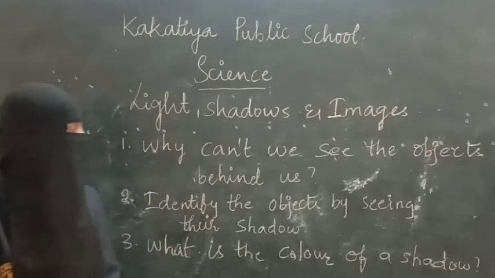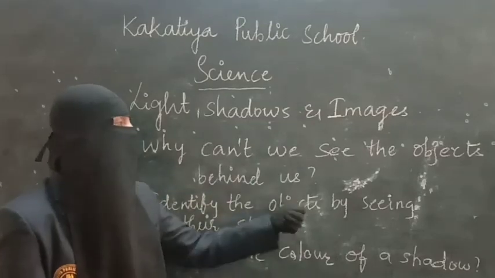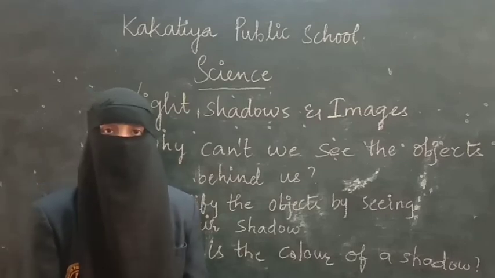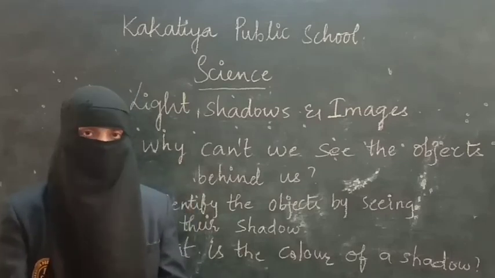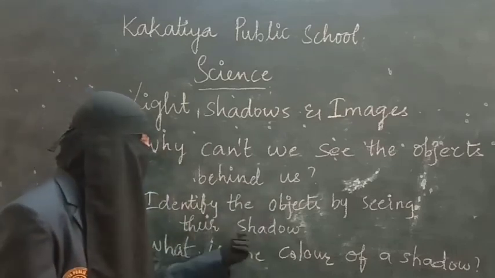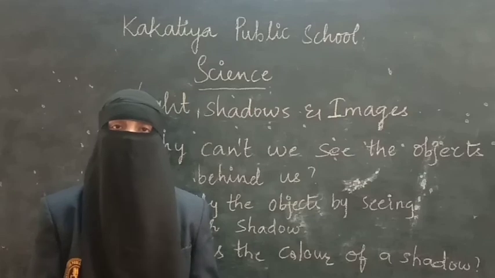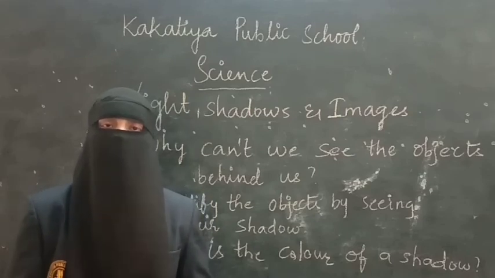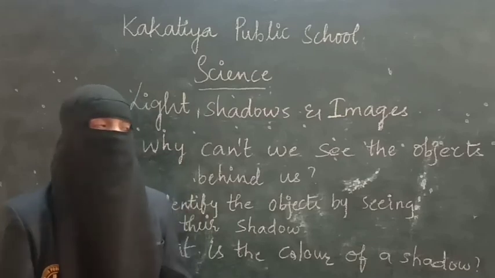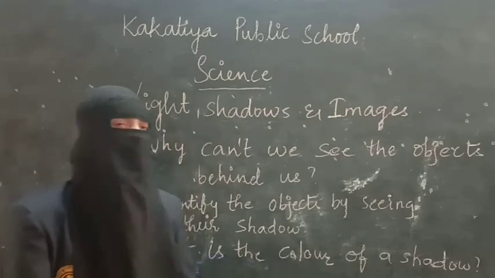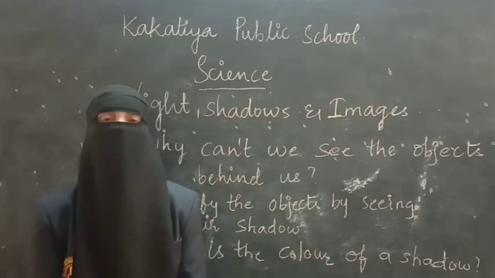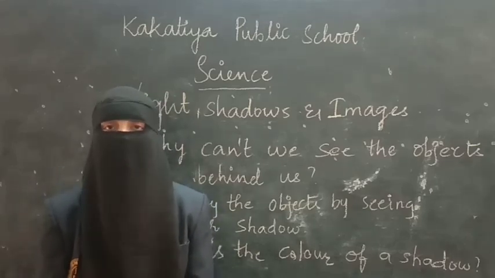Next, your worksheet is, why can't we see the objects behind us? Just now I said how we are able to see the objects, by light and so on. You have to think and write that here. Next one, identify the objects by seeing their shadows. As I said, I will give you a picture, you have to identify the objects by seeing their shadows, and I will say whether those are correct or not. What is the color of a shadow? This is the activity, right? Just now I gave you an activity, you have to perform the activity and tell me the color of a shadow.